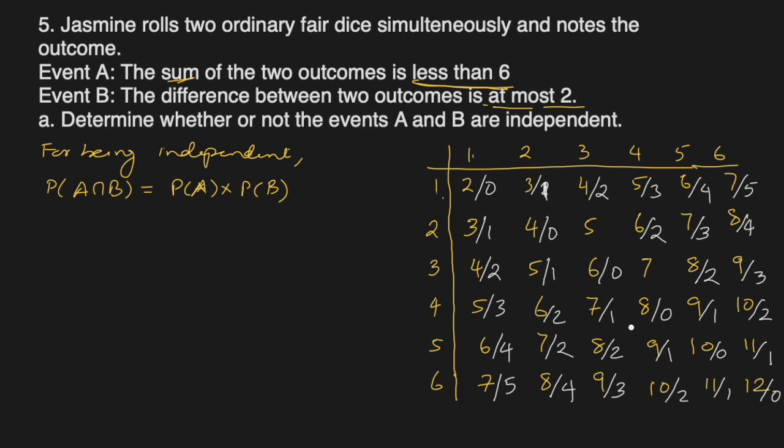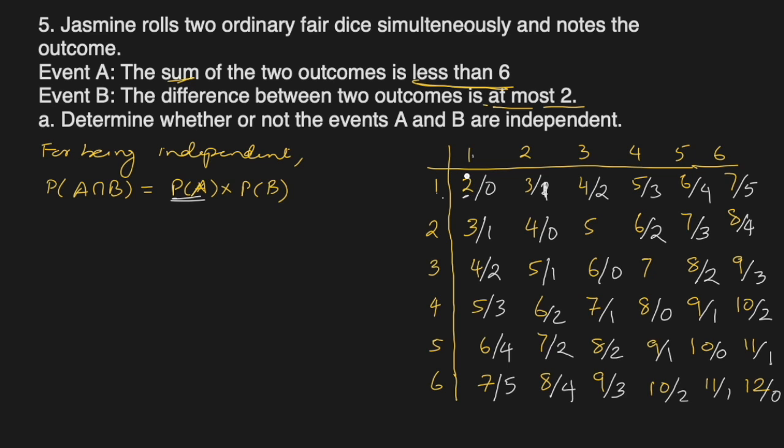So I have completed the whole table. The yellow colors are the sums and the white colors are the differences. Okay, so let's first look at P(A). A is the event that the sum of the two outcomes is less than 6. Sum means look at the yellow parts. Is this less than 6?